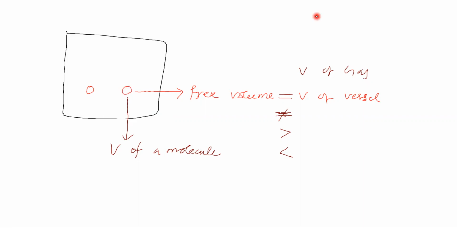So, volume of a molecule and volume of a gas are entirely different. Volume of a molecule means this. Volume of a gas means from here to here. So now we got an idea what is meant by volume of gas and volume of a molecule. Now this molecule can move freely, randomly in the entire vessel.